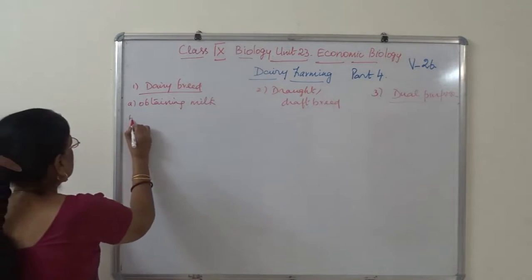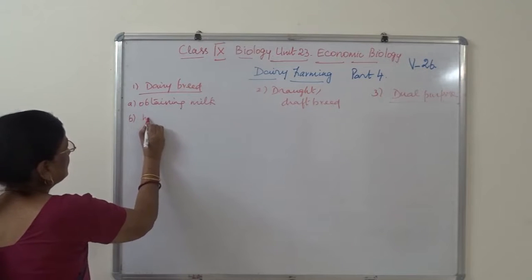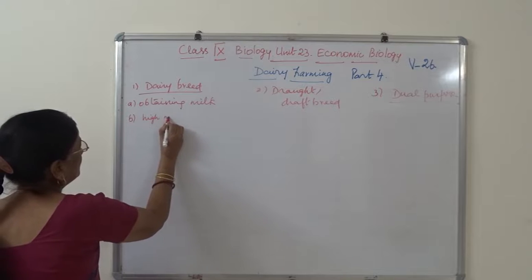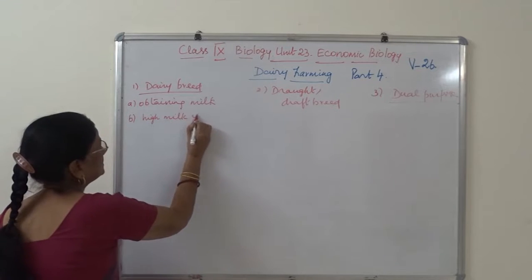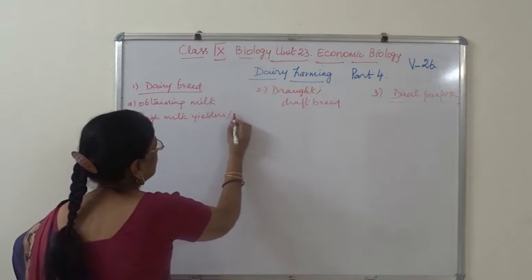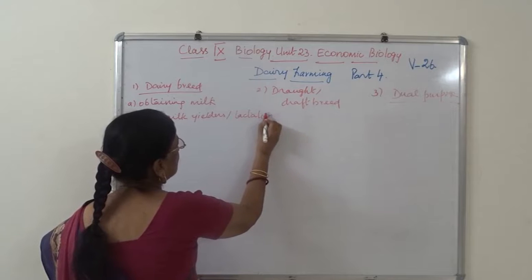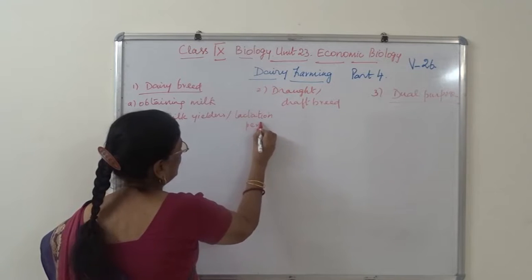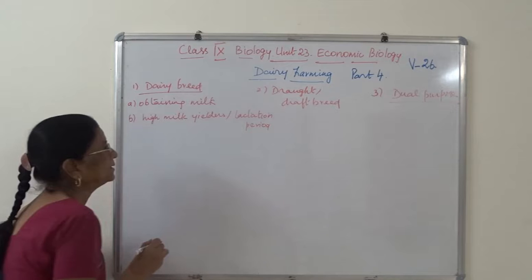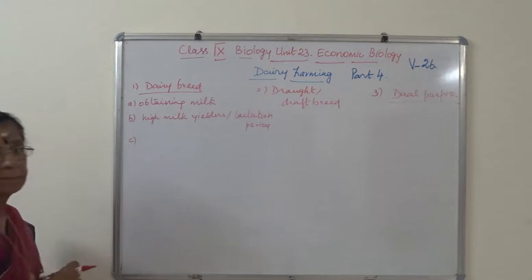The next point, they are high milk yielders with a good lactation period. I'll tell you one by one.